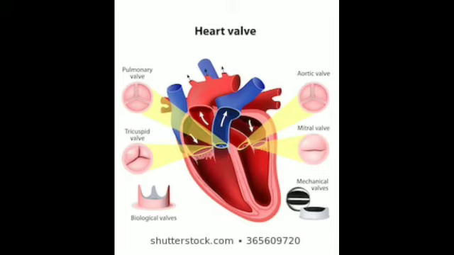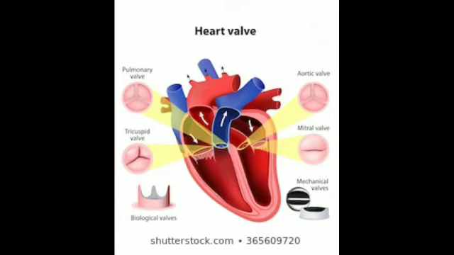So, the tricuspid valve means having 3 cusps. You can see there are 3 cusps, 1, 2 and 3. Is that clear? And there are 2 semilunar valves, that is the pulmonary valve and the aortic valve. Both are semilunar valves. These valves ensure that blood flows in one direction, that is from the atrium to the ventricle and not back from the ventricle to the atrium.